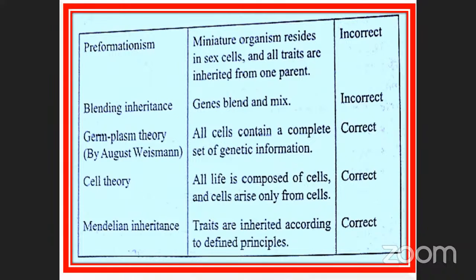And Mendelism, you already know about. In Mendelism, there are three things that we are going to study: law of dominance, law of segregation, and law of independent assortment. Those are the things we are going to study in Mendelian inheritance.